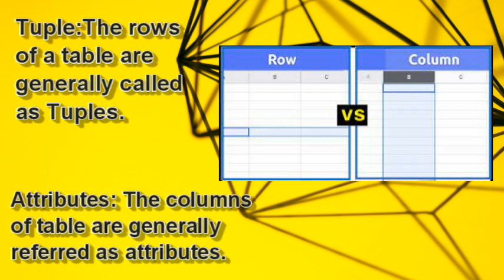So whenever I am talking about a row and a column, rows are called tuples and columns are called attributes. A row will be in a horizontal form and the columns will be in a vertical form.